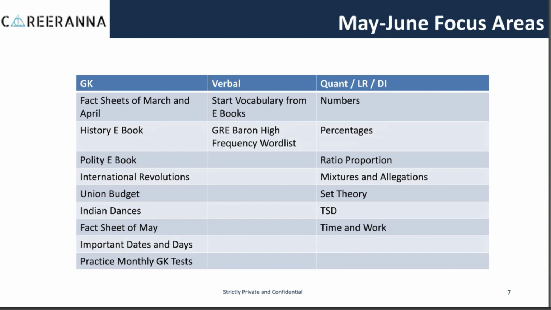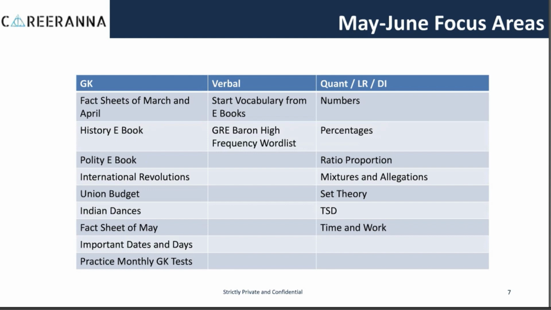Once you have completed numbers in May, you should move to arithmetic topics like percentages, ratio and proportion, mixtures and allocations, time, speed and distance, and time and work, to complete them in the months of May and June. As far as LR and DI is concerned, just study set theory in these 2 months. That would be good enough for you. So this is the broad plan for May and June, which you see on your screen.